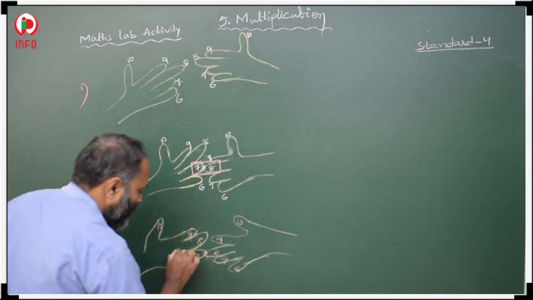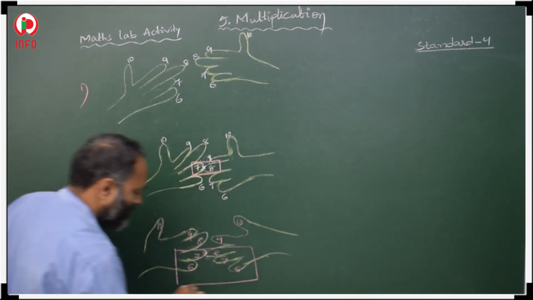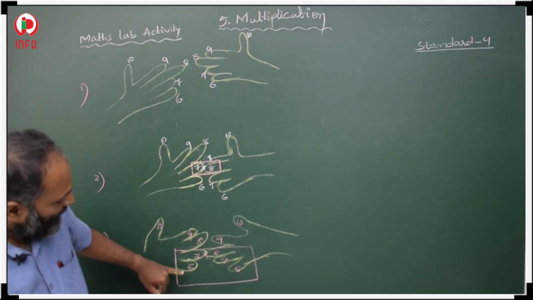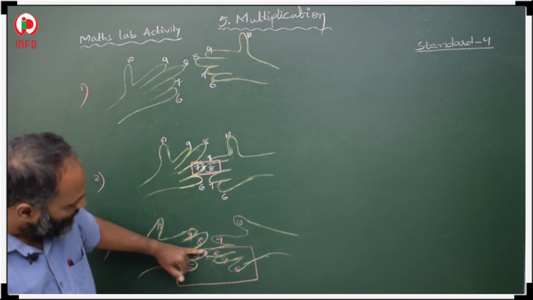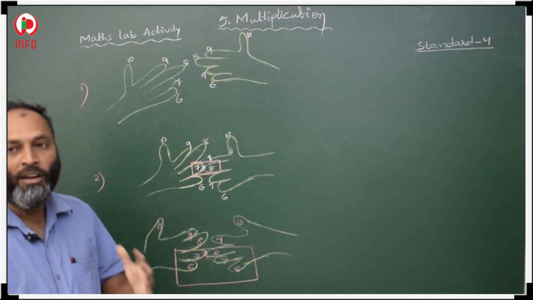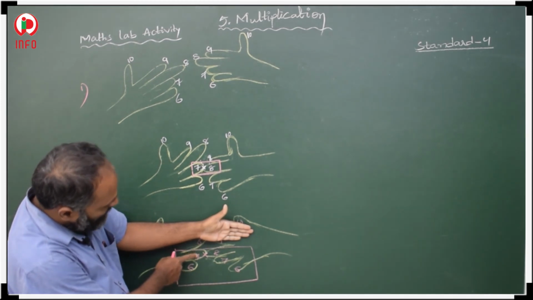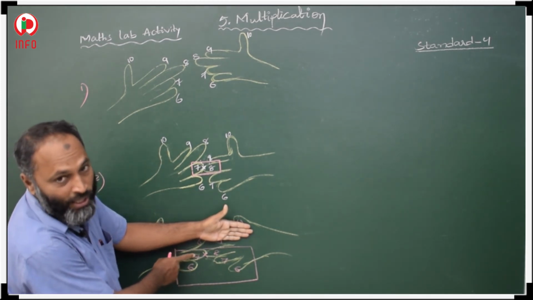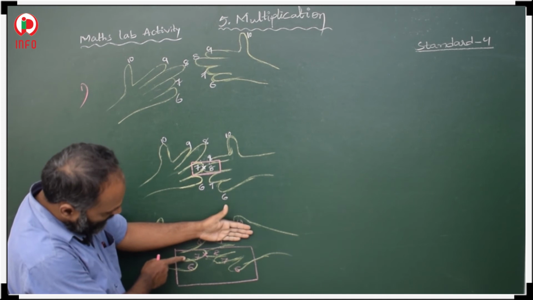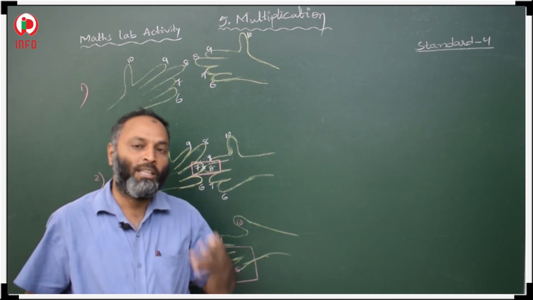For that, you have to count. You make a box from here to here. How many fingers are there? 1, 2, 3, 4, 5. Five fingers, including these joining fingers. If 5 fingers are there including the joined fingers, then we take 50.